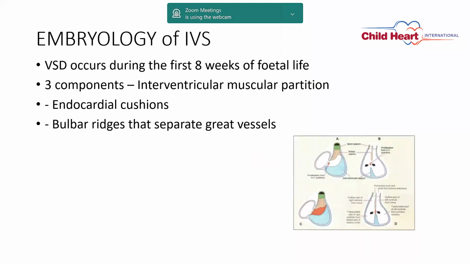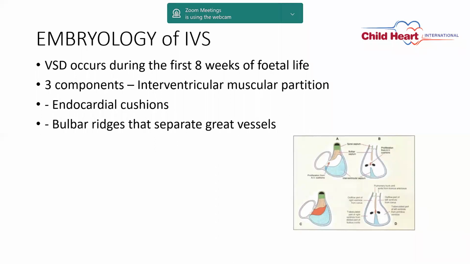To understand the VSD, first we have to understand the embryology of the interventricular septum. As the heart is a very complex structure, the embryology of the heart is also very complex, because the whole heart develops from one cardiac tube.